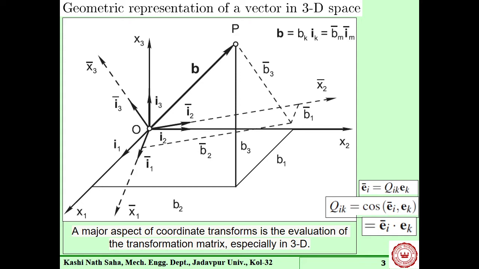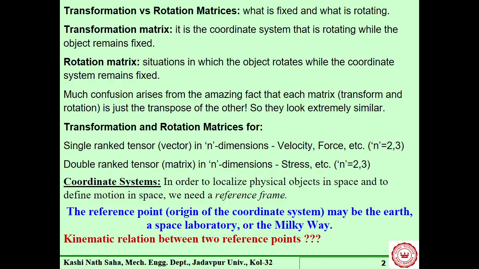And what happens is the transformation matrix, okay, this is the same whether the object is described by a single ranked tensor or it's a double ranked tensor.